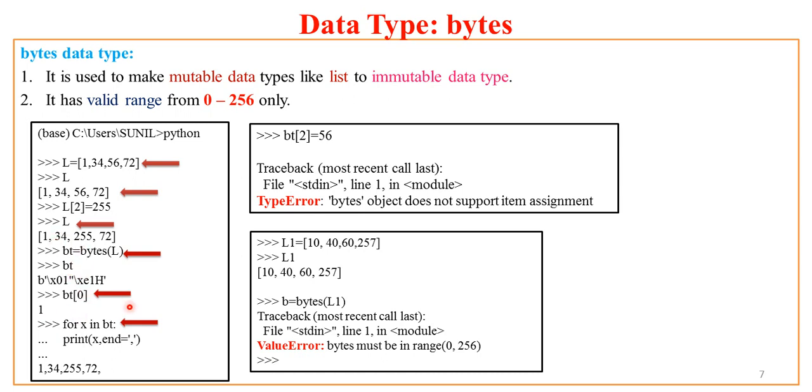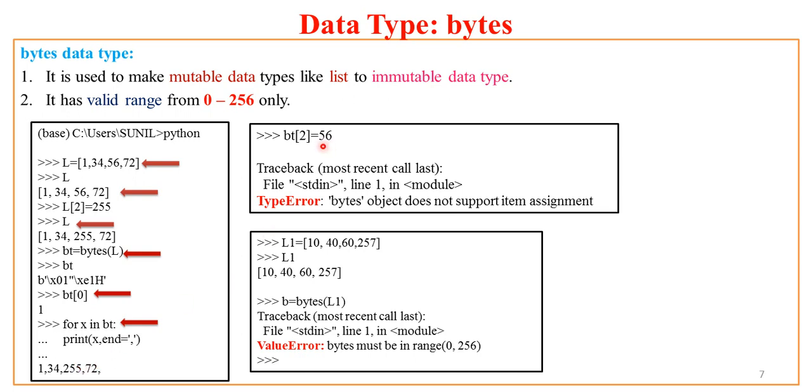Now if I want to print all these elements together, I use a for loop: for x in BT, and print x with end comma. So values will be printed with the comma as the separator. All the values in BT are accessed using variable x, and that x is printed. So you get 1, 34, then 255 and 72 as the output.